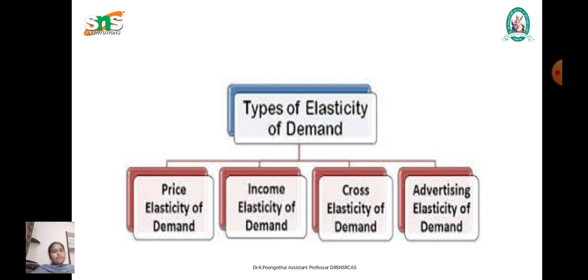The next one is perfectly inelastic supply, where there is no change in supply even when the price changes, as in rare work.